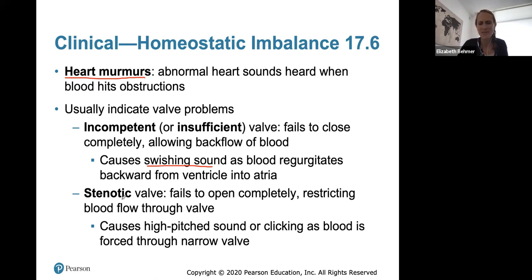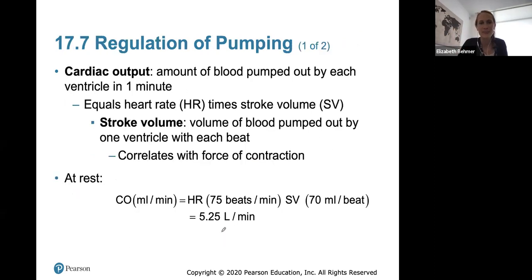A stenotic valve means that it's failing to open completely, restricting blood flow, and this will cause more of a high-pitched sound or a clicking sound as blood is forced through a narrow valve.